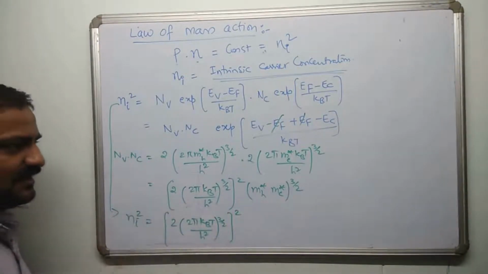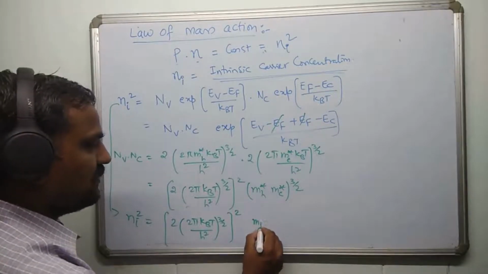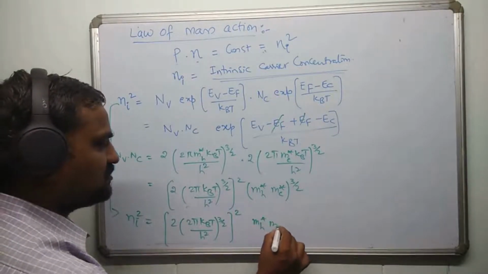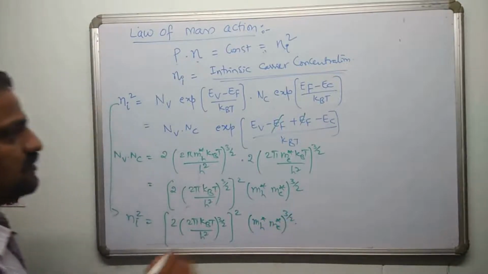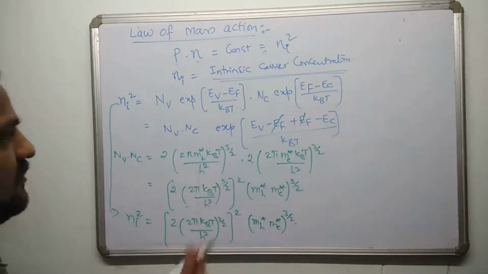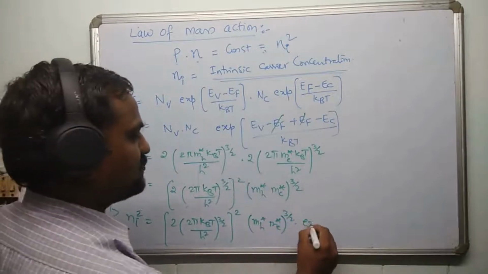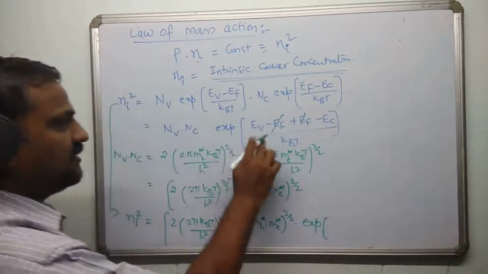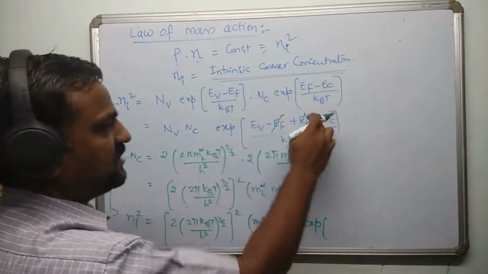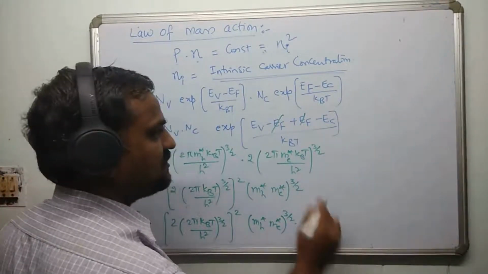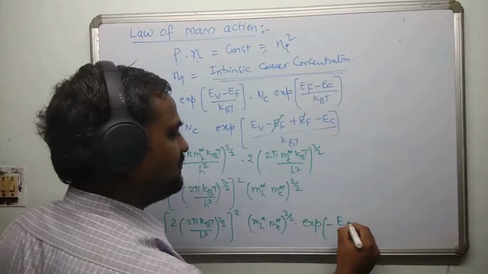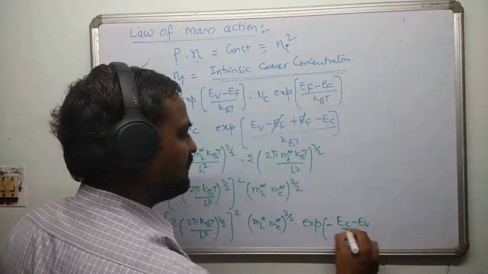Only for this reason I'm retaining it. And this into (mH star mE star) whole power 3 by 2 into this whole term, into what we are left with is the exponential. Please look at this exponential. Let me write this term separately: Ev minus Ec by kBT, or I will write it as minus (Ec minus Ev) divided by kBT.